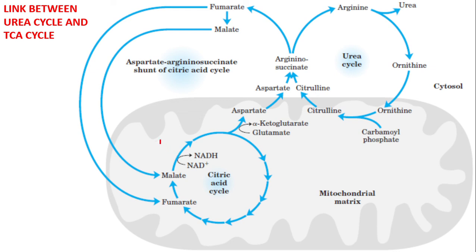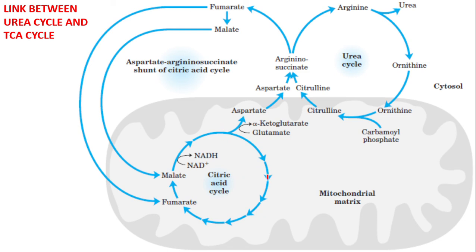Now, is there any relation between the urea cycle and the TCA cycle? This is the urea cycle, as you see here, taking place both in the cytoplasm and in the mitochondrion. And this is the citric acid cycle taking place inside the mitochondrial matrix. You see the aspartate. Is there any aspartate formed in the citric acid cycle? No. But some of the intermediates of the citric acid cycle can be used for the formation of aspartate. What is it?